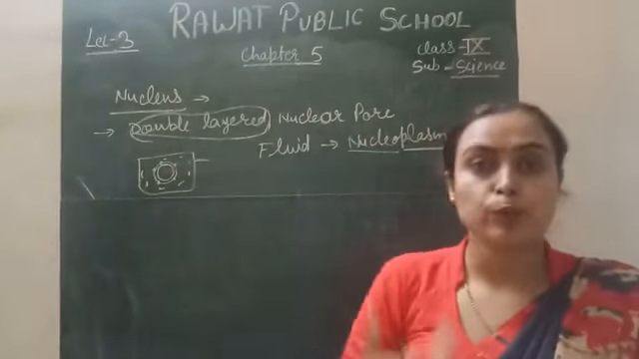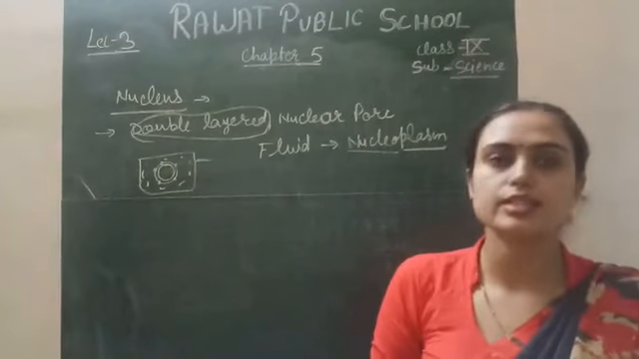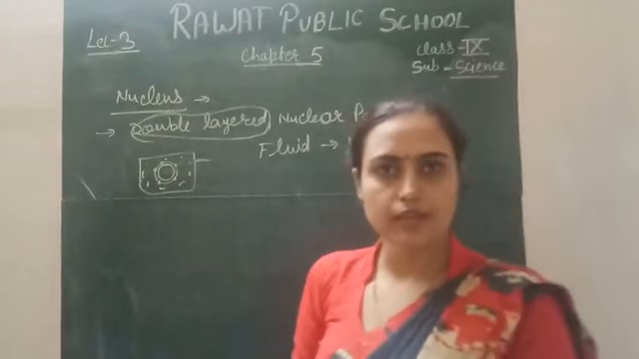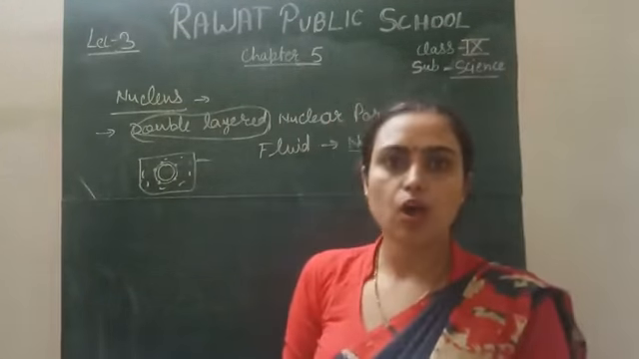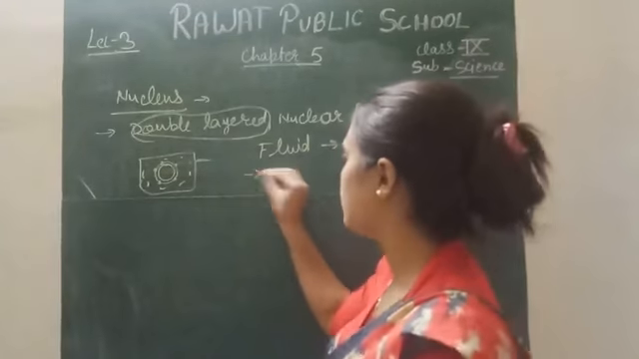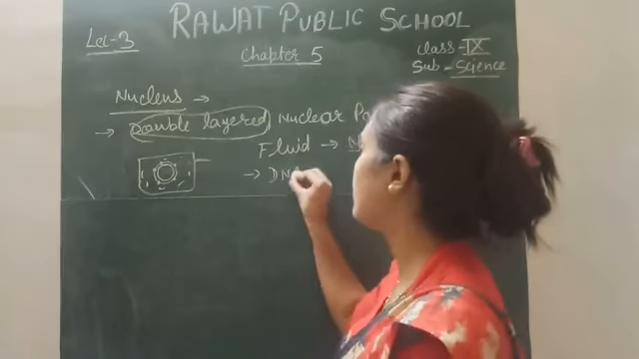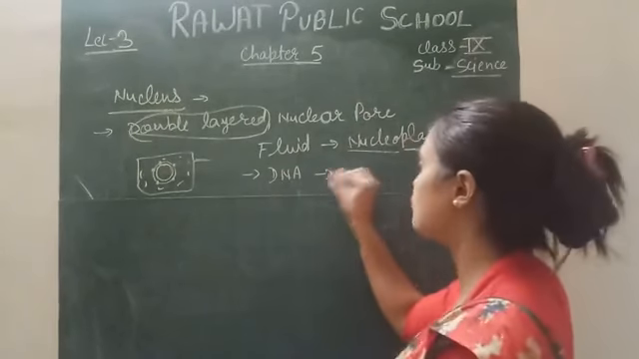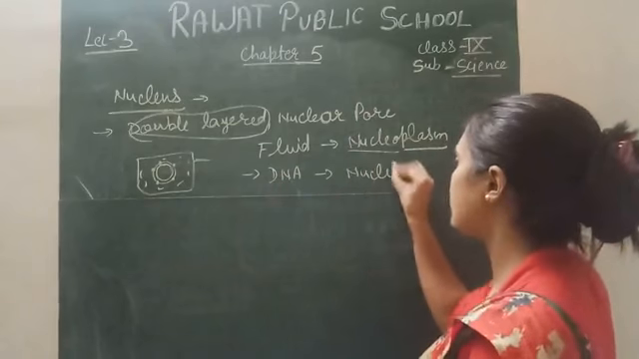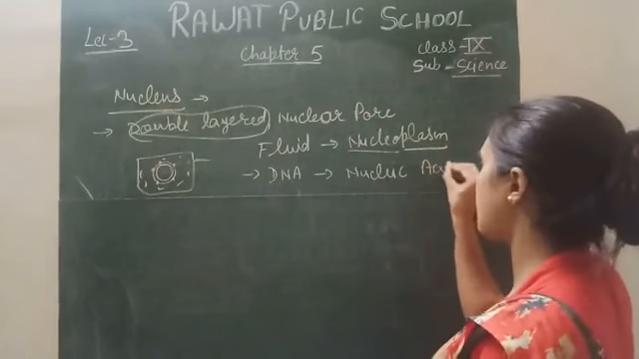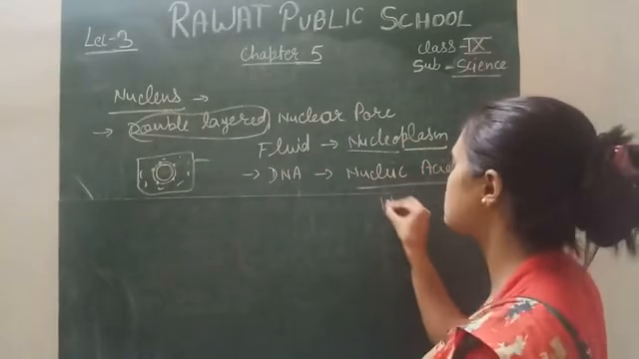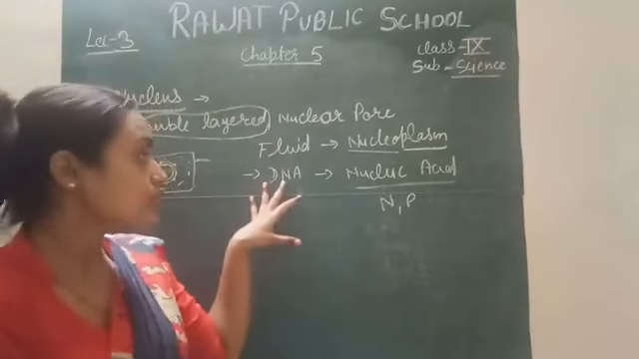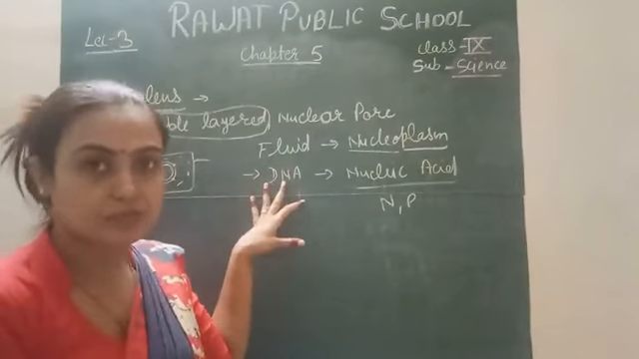Next, what is the composition of the nucleus? The nucleus is the brain of the cell and a very important organelle, because it contains the genetic material, the DNA. DNA is deoxyribonucleic acid. It is made up of nucleic acid, and this nucleic acid consists of nitrogen and phosphorus compounds. So this DNA is our genetic material.